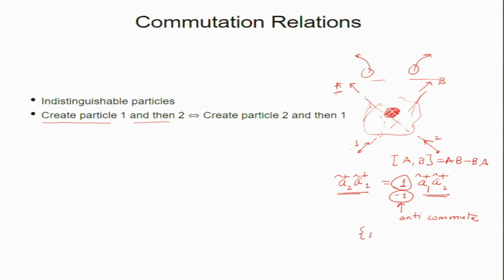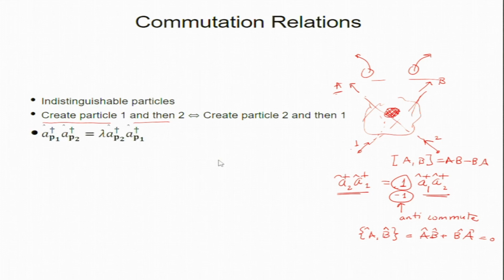We write curly braces A B, which is written as AB plus BA. So if A and B anticommute, these are operators, then this will be 0. Okay. So, fermion operators anticommute. Okay, this is new. I believe if you have not done field theory, then this is the new thing which you learn in field theory.